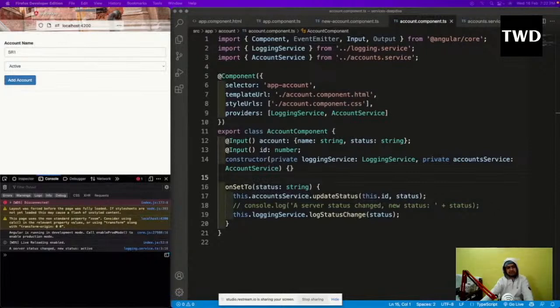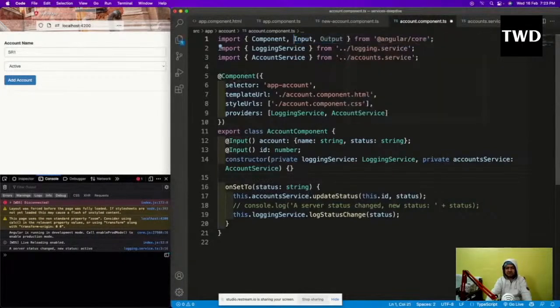As I'm telling, we are not getting any error, but see what is happening right now. There are a lot of instances of the same service. This account service, we have a lot of instances of this. That is the reason we are not getting anything, and we have to solve it somehow. We have to remove the account service from here and put it in a higher location, not at a lot of places.